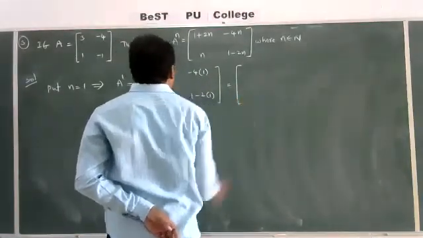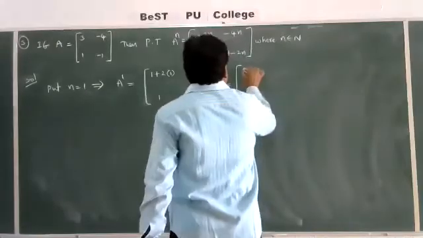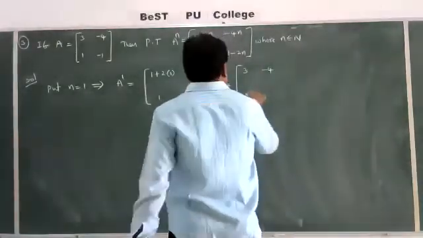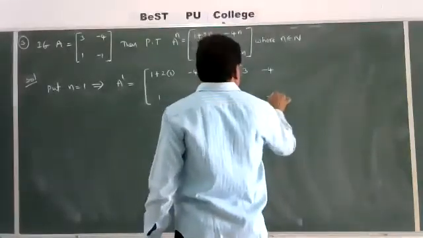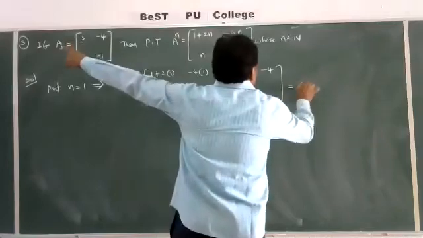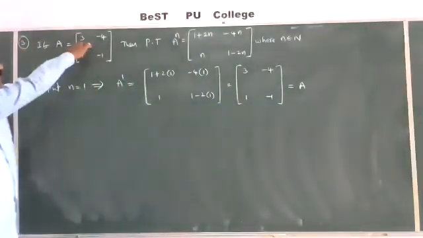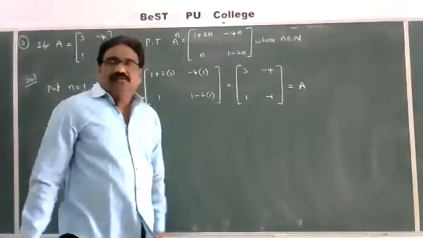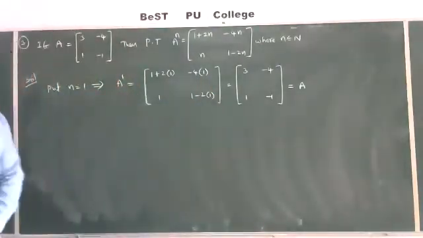Then you get [1 + 2, -4; 1, 1 - 2], that is [3, -4; 1, -1]. You get again A here. What is given A? You get the same. Therefore, the statement is true for n is equal to 1.